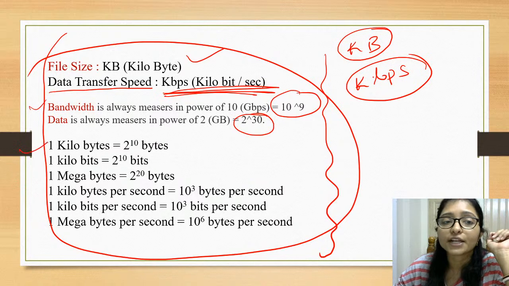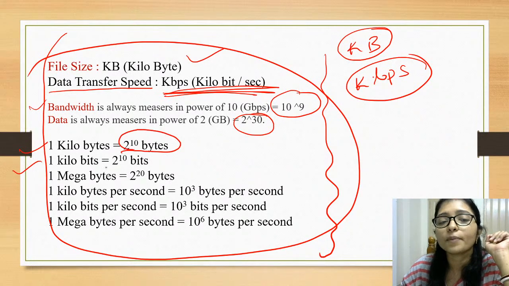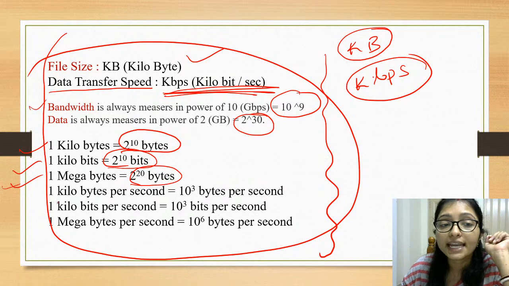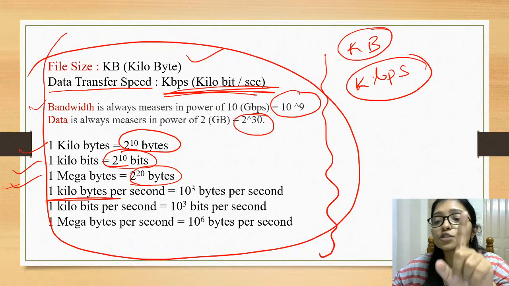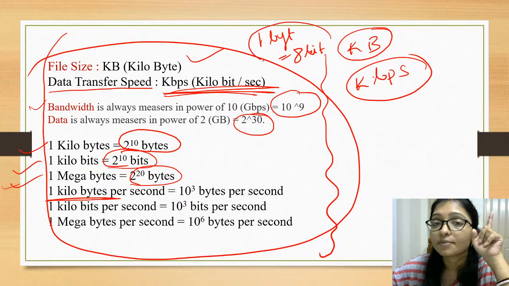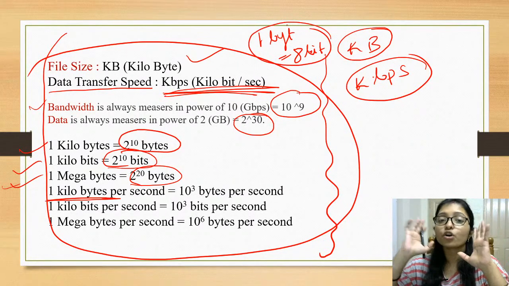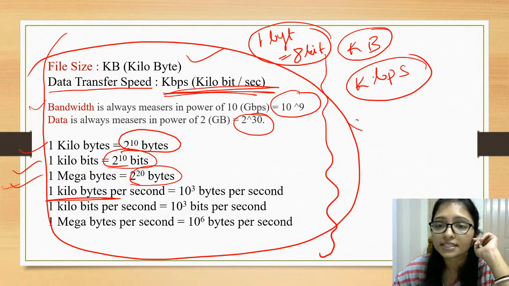1 kilobyte means 2 to the power 10 bytes. 1 kilobit is 2 to the power 10 bits. 1 megabyte is 2 to the power 20 bytes. Just remember the difference between bit and byte: 1 byte is 8 bits. Please, before coming to the class, clear your concept about that, and please go through this chart.